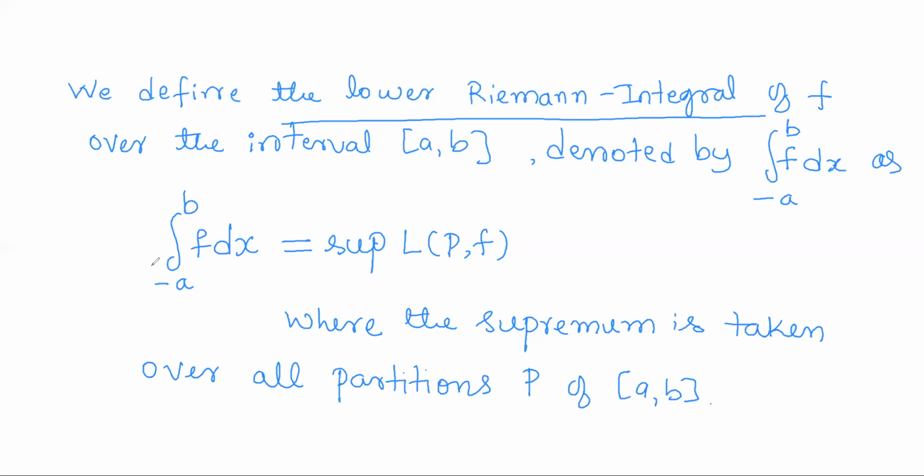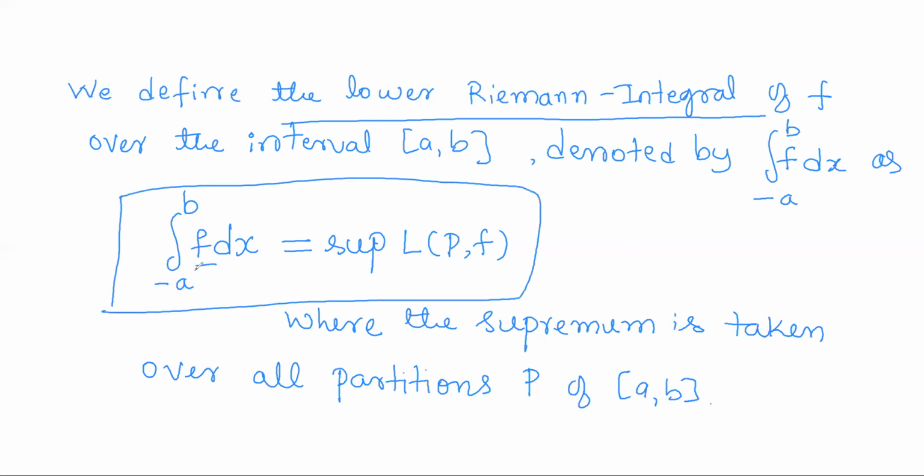Okay, so first of all, the lower Riemann integral of f over the interval [a, b] is defined to be the supremum of all lower Riemann sums of f, where the supremum is taken over all partitions P of [a, b].